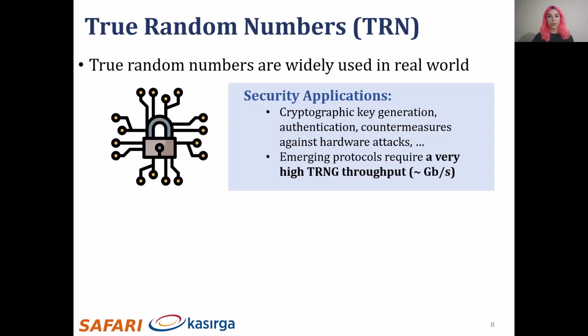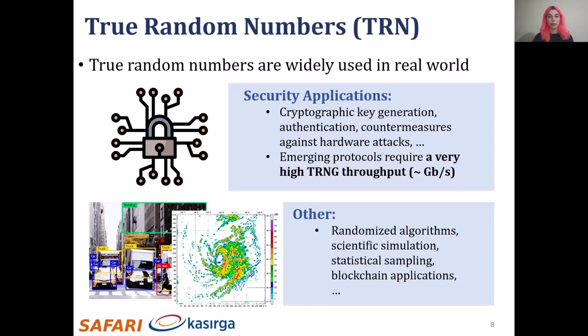Emerging security protocols such as quantum key distribution protocols provide stronger security guarantees against attacks that target weak random numbers, and these protocols require a very high true random number throughput in the order of several gigabits per second. Other use cases of true random numbers include randomized algorithms, scientific simulation, and statistical sampling.